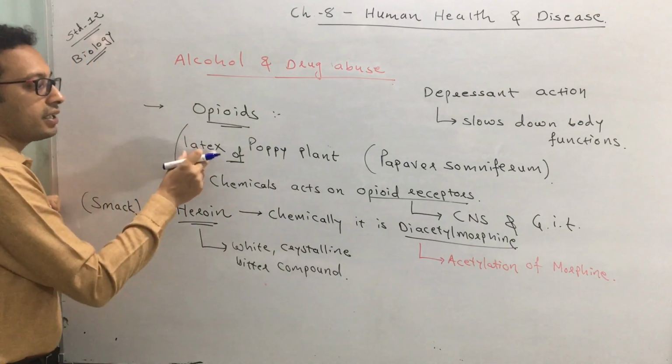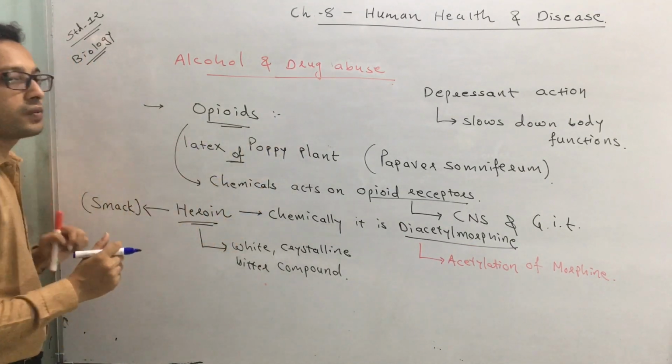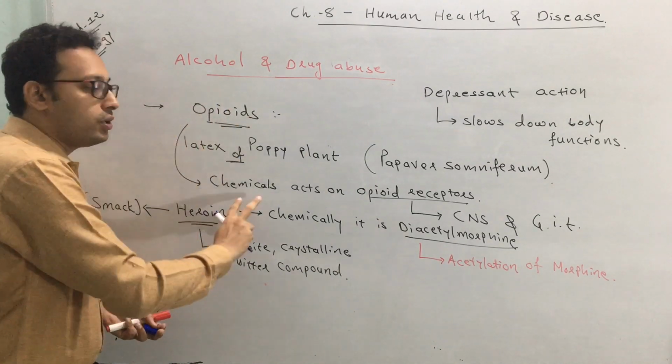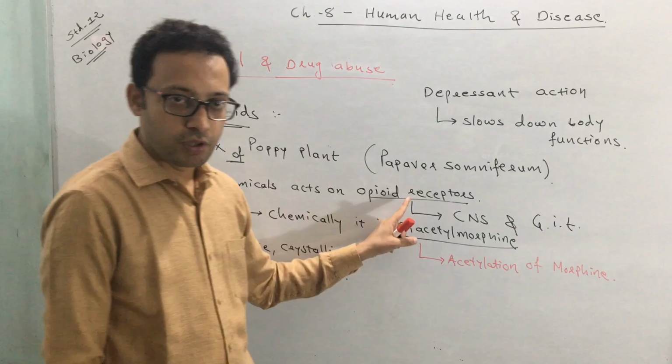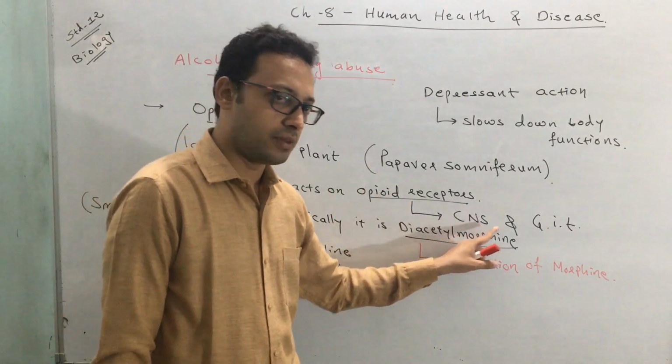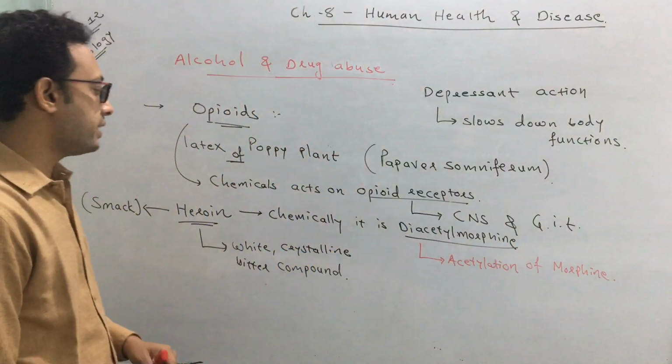So that is obtained from the latex of the poppy plant, what we call Papaver somniferum. What are opioids? Opioids are chemicals that act on opioid receptors. Where are these opioid receptors present in our body? In the central nervous system and gastrointestinal tract.